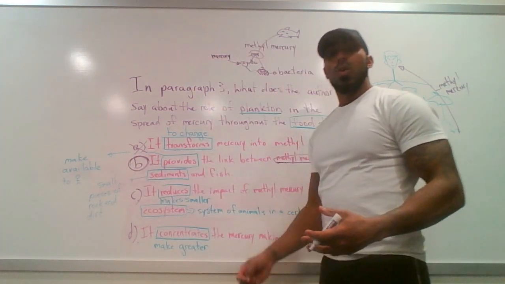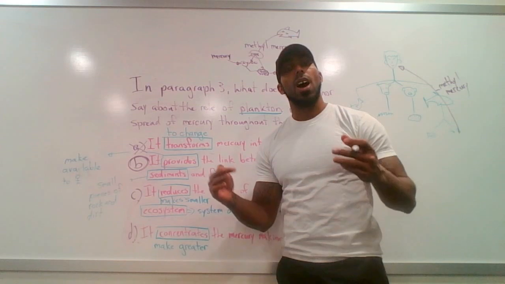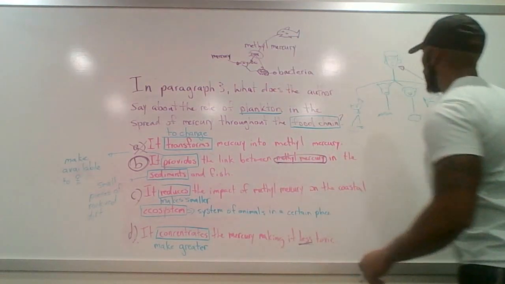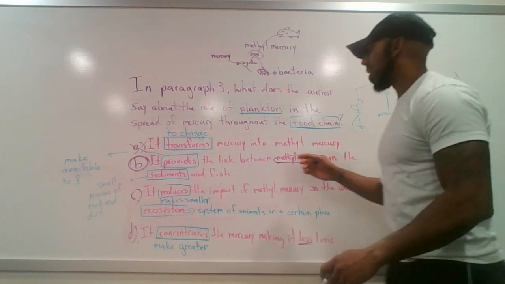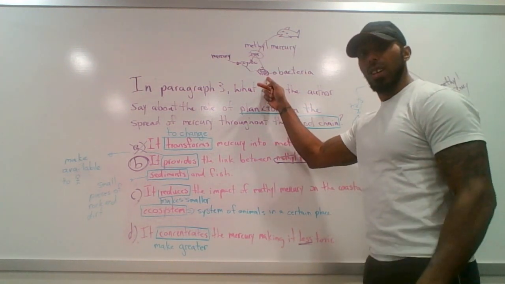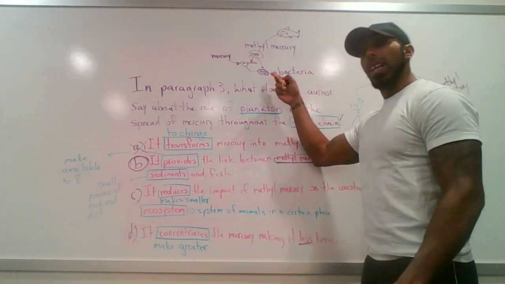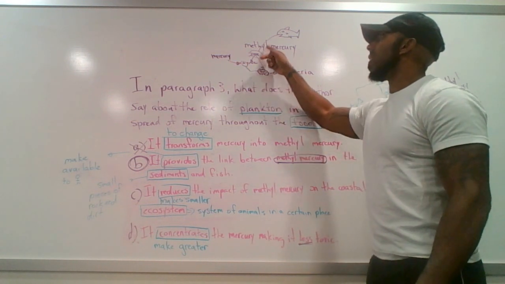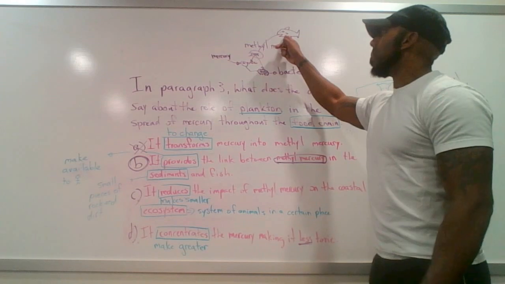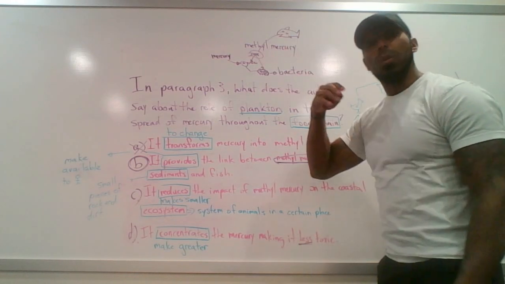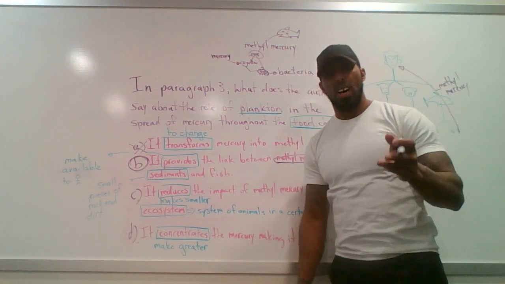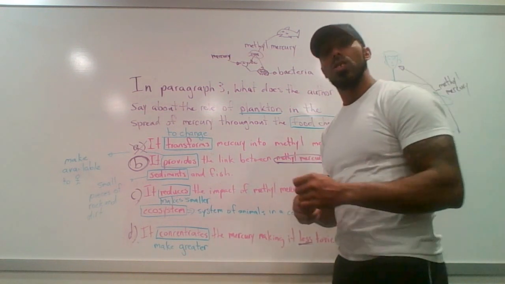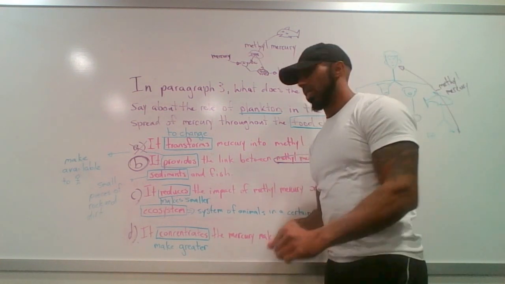Because the question is asking, how does plankton help mercury spread throughout the food chain? Okay, because the plankton eats the bacteria, and the bacteria makes the mercury into methyl mercury. Then the big fish eat the plankton, then we eat the bigger fish. So that's how mercury is spread through the food chain. But let's look at the other answers too and say why they're not correct.